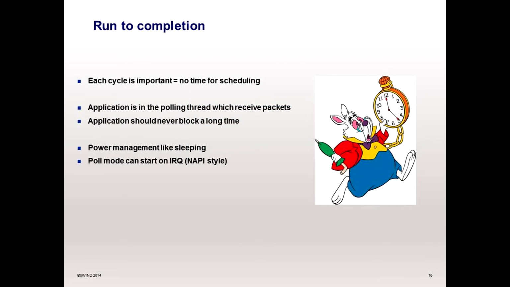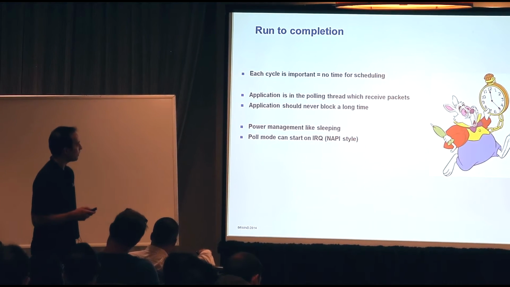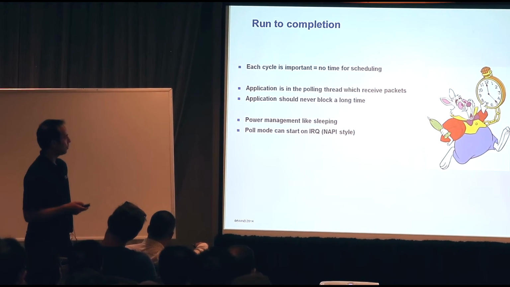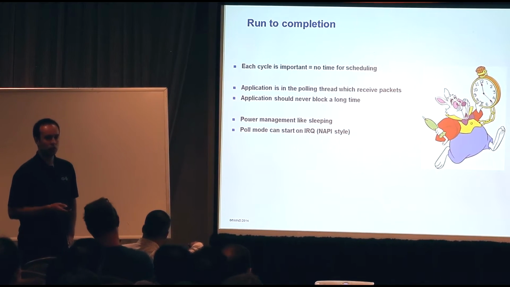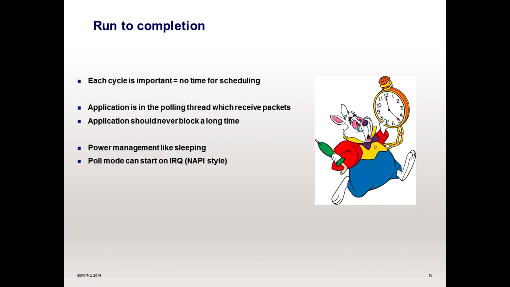Then, run to completion is part of DPDK from the beginning. Actually, it's the founding model. Why run to completion? Because we care about each cycle. So we don't want to waste cycles with scheduling. What does it mean? It means that your application is in the polling thread, and your application must not block for a long time, because if the application blocks, the next packet won't be processed, and the queue will be full.